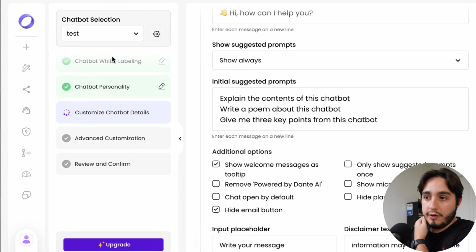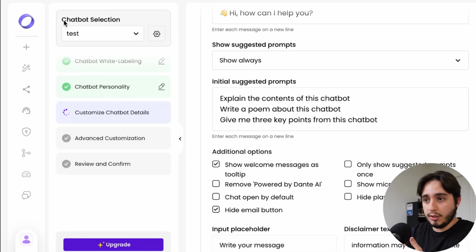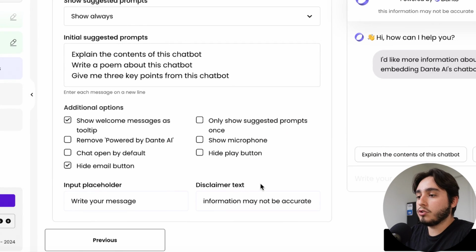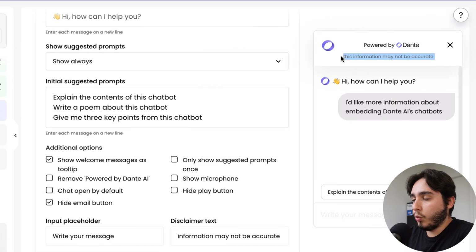And if you go over here and you're creating a chatbot, I have a video about creating chatbots. So if you want to go over, just click over here on the card and you can watch that video on how you can use different platforms to build simple chatbots. Anyways, regardless of that, once you are in this stage of customizing your chatbot details, you have this option over here of disclaimer text, right? And I just wrote something really simple, like information may not be accurate. And then here it's where it popped up.